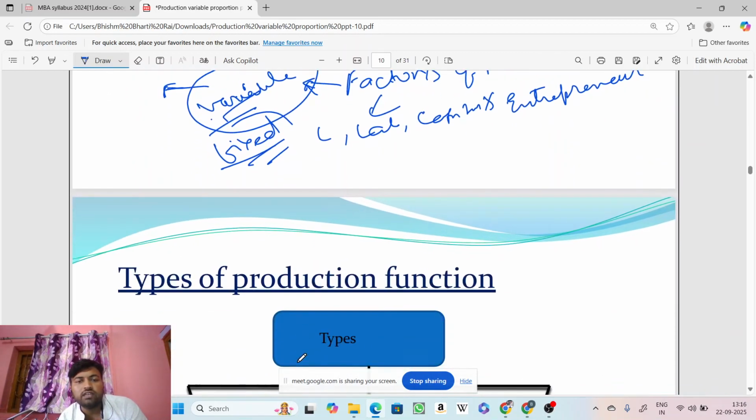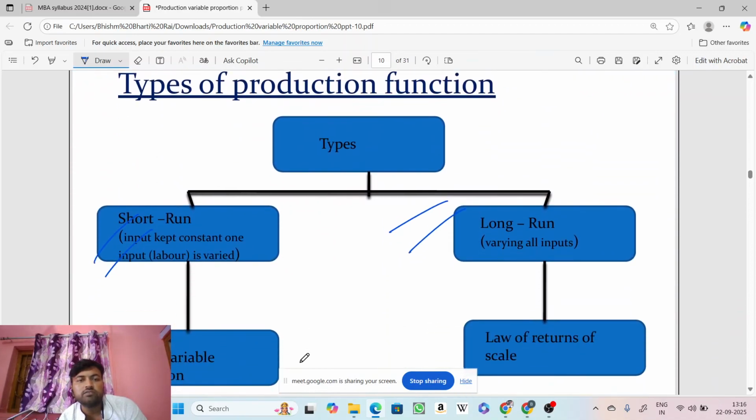So we will distinguish between the types of production function in the same way. Under the short-run production function, we'll have just one variable factor. Generally, it is labor. Only one factor can be changed, and everything else remains fixed.